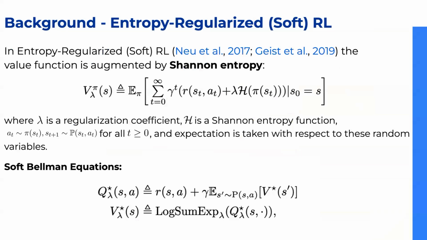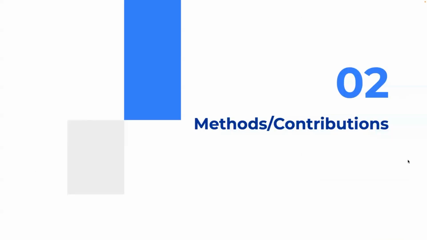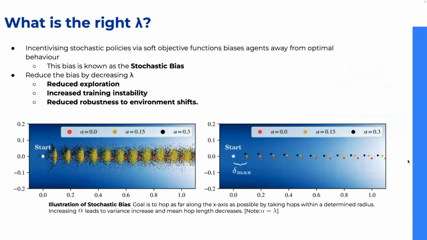In contrast to traditional methods, where a value function is maximized, in entropy regularized RL, the value includes an additional term for Shannon entropy. Here, lambda acts as a regularization coefficient, as detailed also in the Soft-Bellman equations. Coming to our contributions, we firstly explore the effect of lambda.